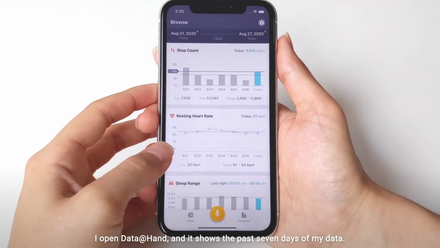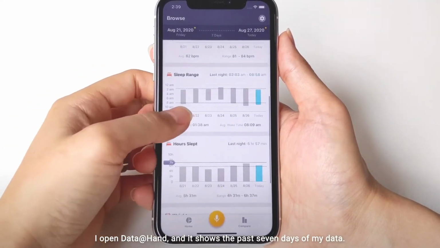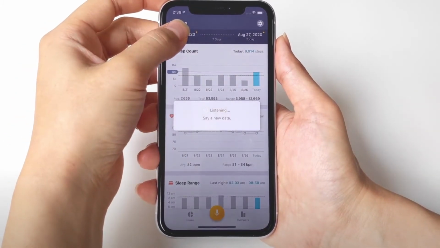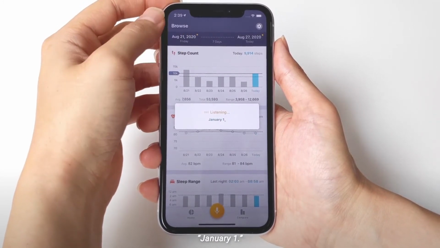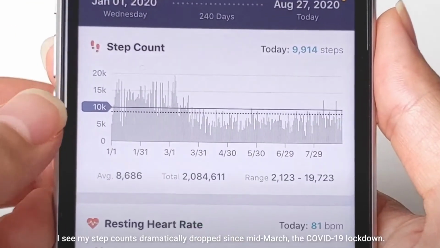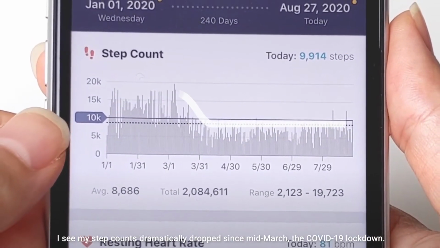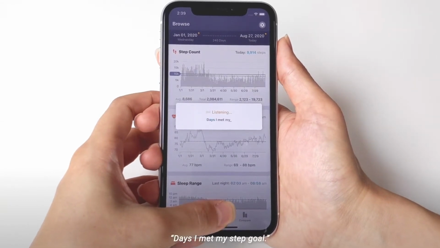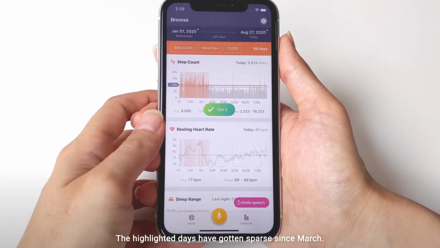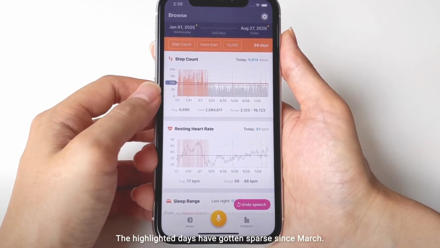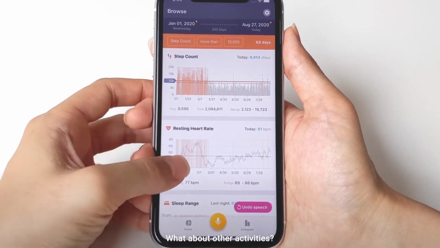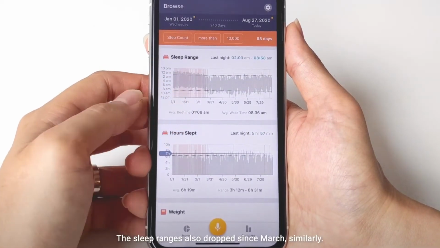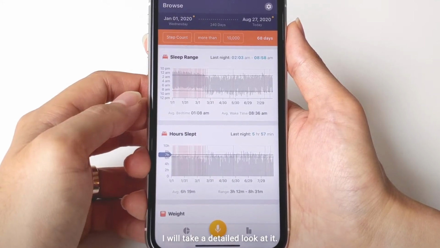I open Data at Hand, and it shows the past 7 days of my data. I will extend the scope. January 1st. Oh crap! I see my step counts dramatically dropped since mid-March, the COVID-19 lockdown. Days I met my step goal. The highlighted days have gotten sparse since March. What about other activities? The sleep ranges also dropped since March similarly. I will take a detailed look at it.